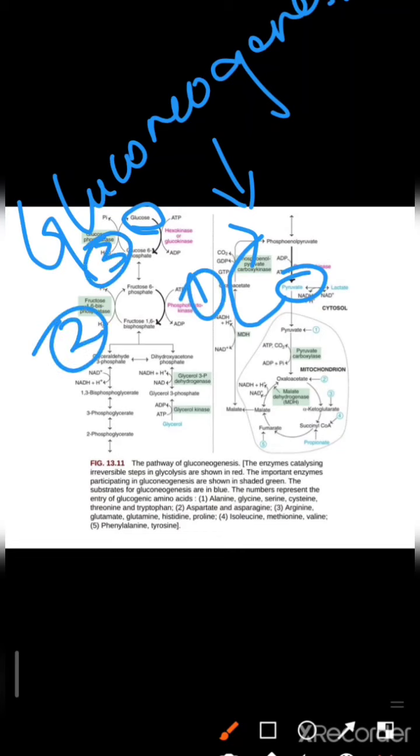Only 3 reactions will differ from the glycolysis process. So here you can see this is the first one, this is the second one and this is the third one. So 3 reactions differ from glycolysis. The remaining reactions are exactly similar to those of glycolysis, but in reverse order.